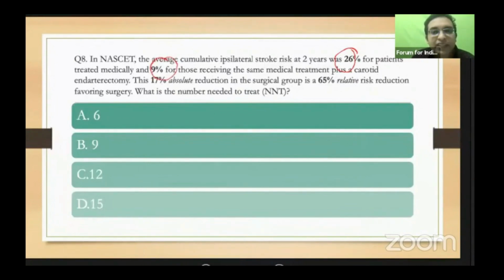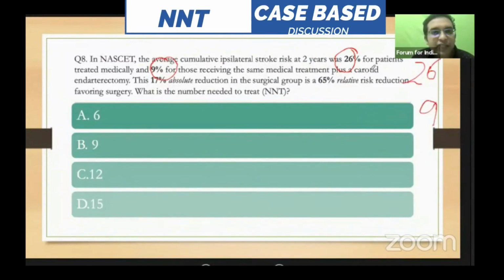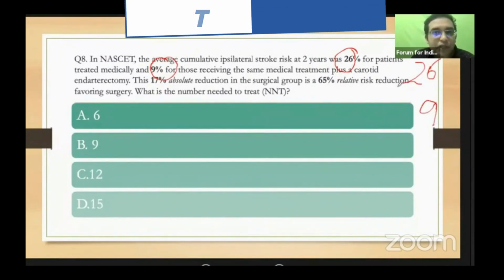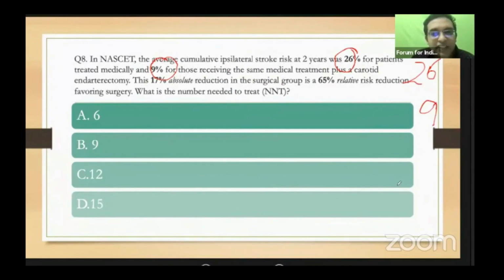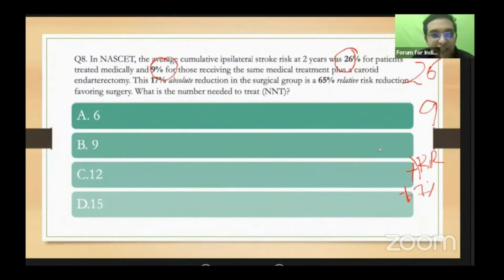We found that 26% of the patients who were medically managed developed stroke. Only 9% developed stroke in the carotid endarterectomy group. So the absolute risk reduction, or the ARR, in this patient is 17. How will you get 17? It is 26 minus 9, that is 17. So the risk reduction with carotid endarterectomy was 17%.